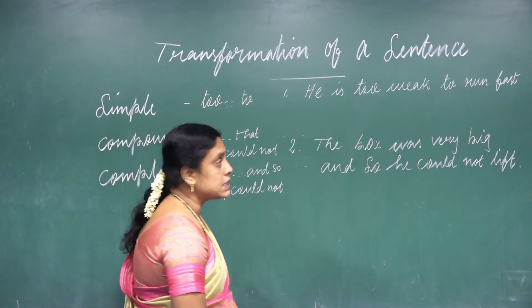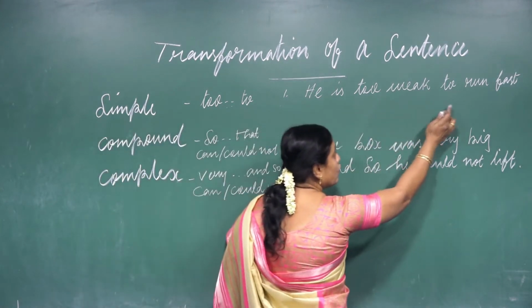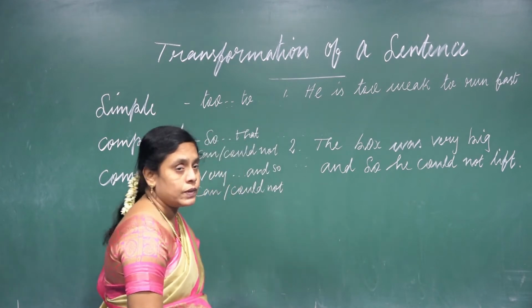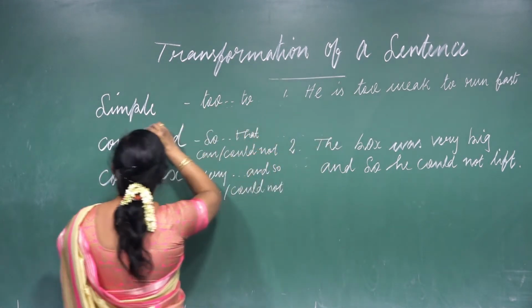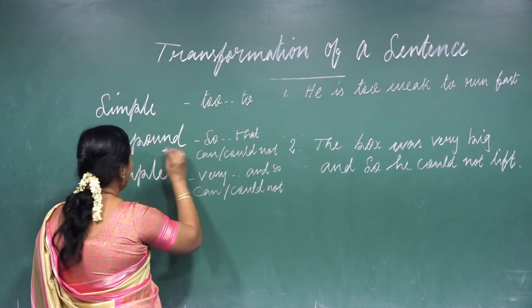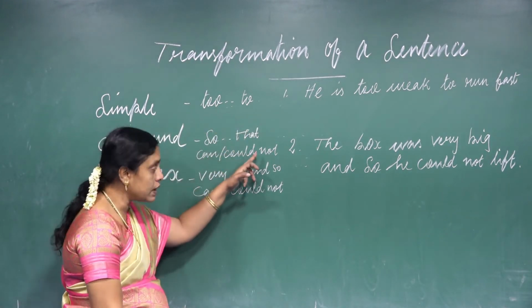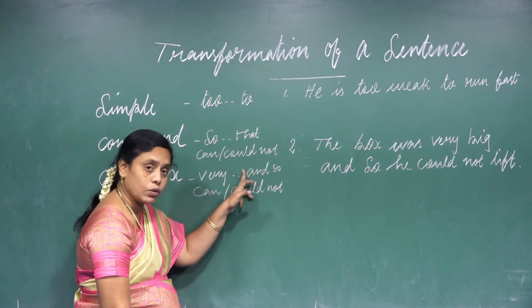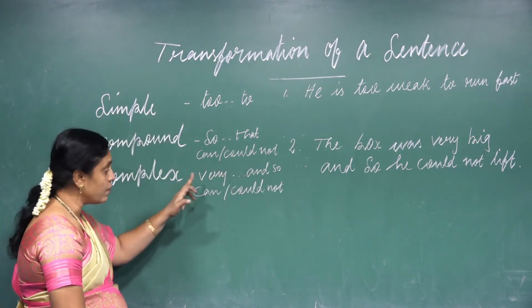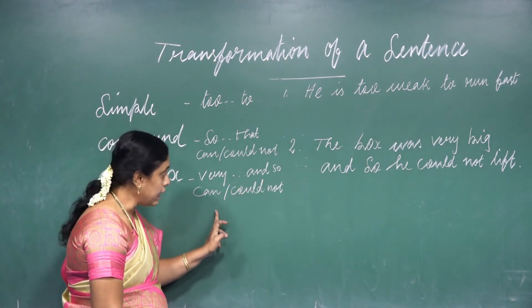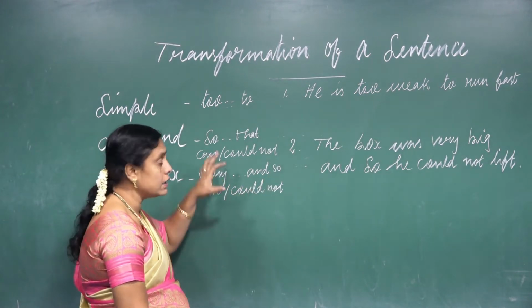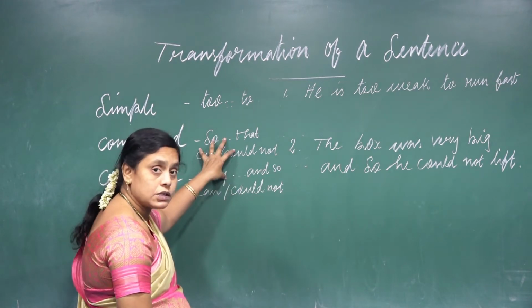Now here the sentence is "He is too weak to run fast." So what is the sentence here? This is a simple sentence. When the simple sentence uses "to", the compound uses "so that" with cannot or could not, and the complex uses "very" and "so" with cannot or could not. So like this you must memorize it and keep it in your mind.